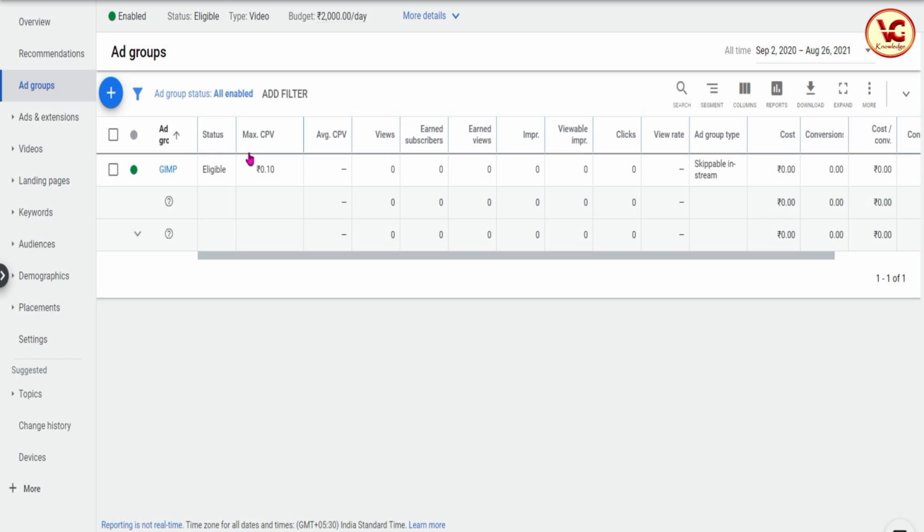Bidding means how much we are paying for the ad group, how much we are paying for a particular view. For this given ad I am paying 10 paisa per view. So maybe it is not standing in bidding. We have to see whether my ad is not working because of this low bidding. So we have to keep changing it and trying. If we change it to 20 paisa and it is working, then fine. If it is still not working, then we have to keep increasing and see. The moment we change it, the ad starts running immediately.